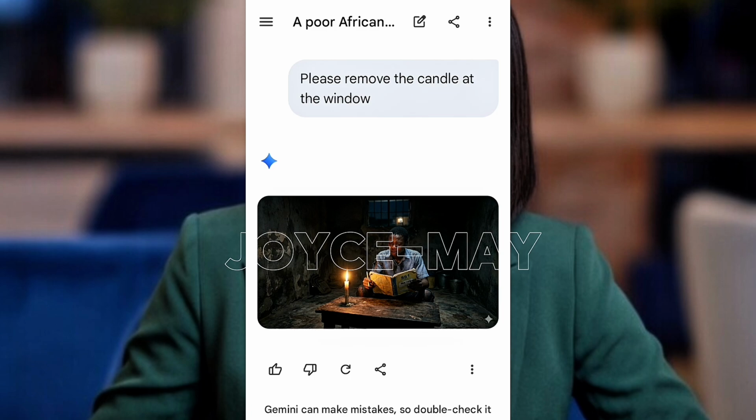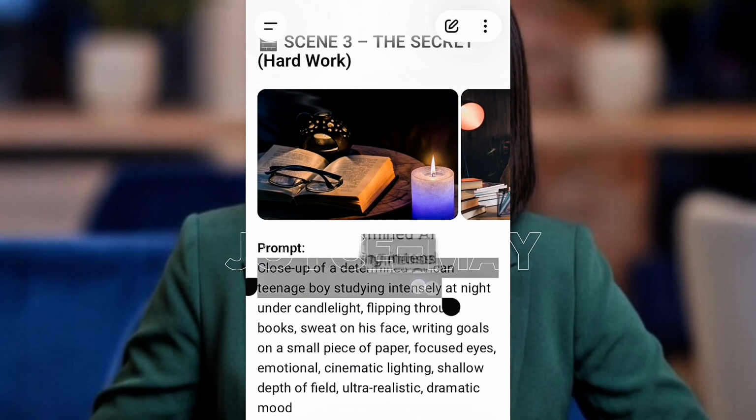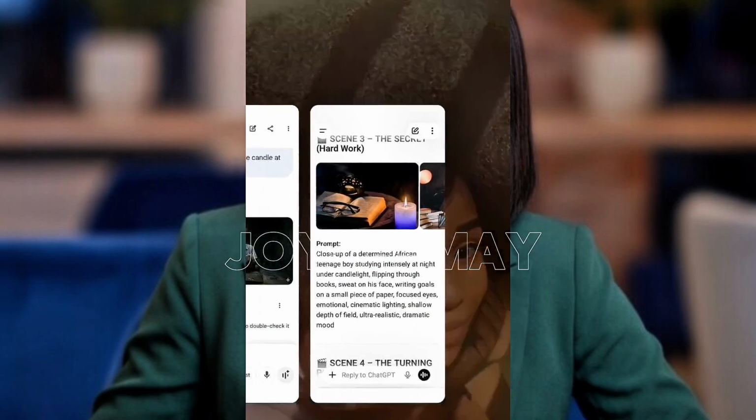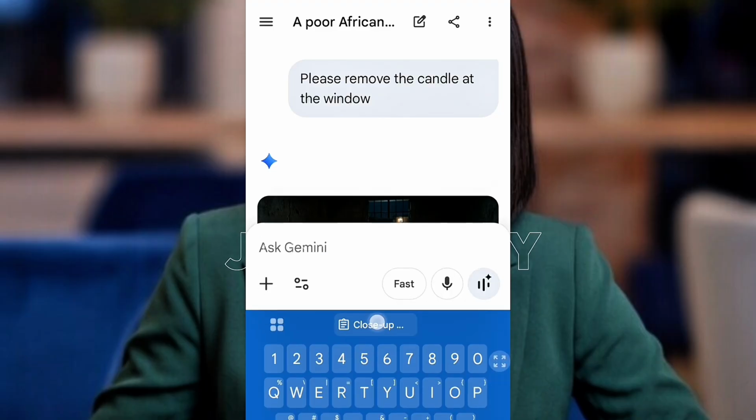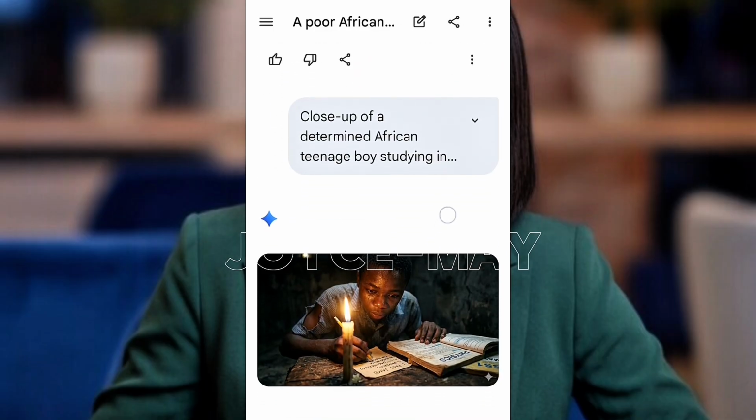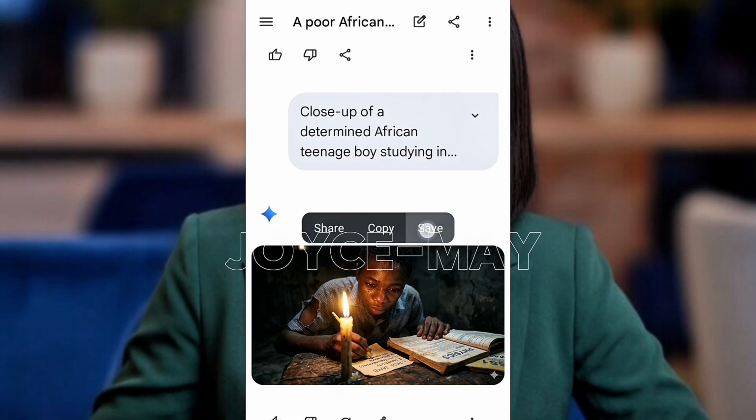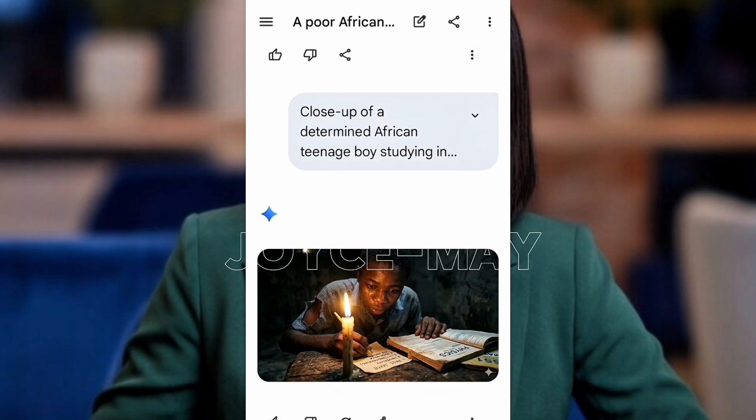We're heading over to our scene 3. So let's copy the prompt for our next image. So this is it. This is cool. This is what you do for all the scenes. You generate the images for all the scenes. You copy and paste it on this Gemini AI I just showed you, and you generate all your images.